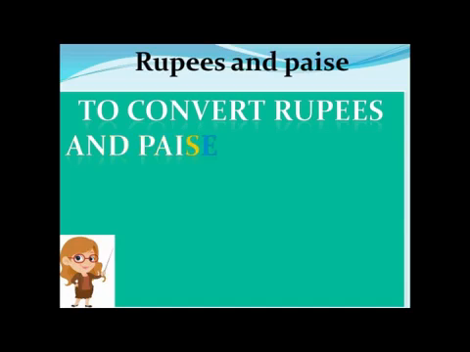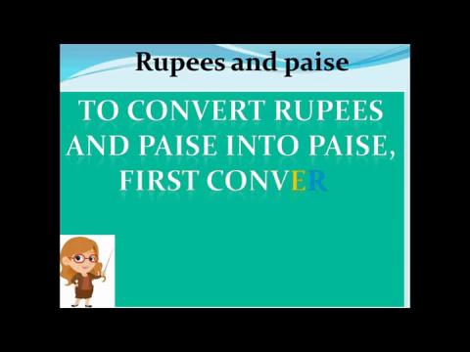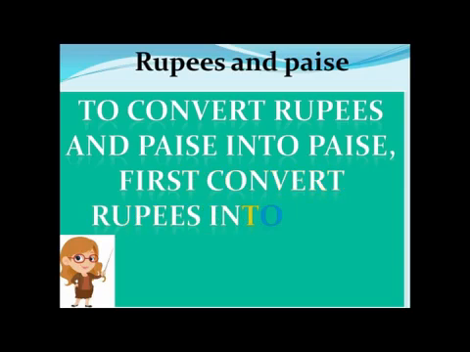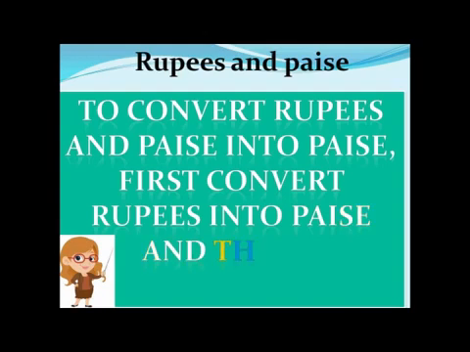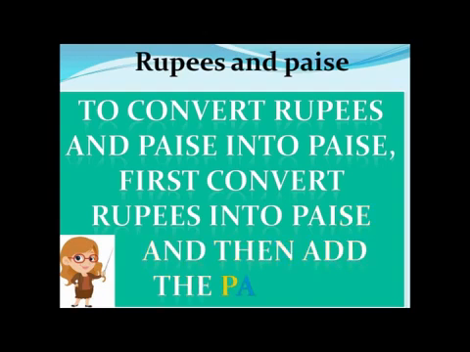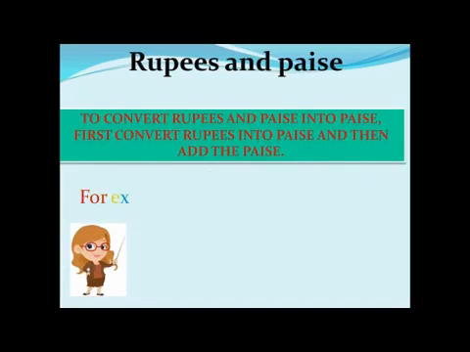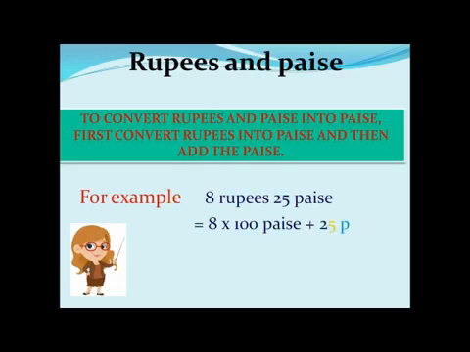To convert rupees and pies again into pies now, first of all we will convert rupees into pies and then we will add the pies to it. Now let us do some examples. For example, we have 8 rupees and 25 pies. So how will we convert 8 rupees? We will multiply it with 100 pies and we will add 25 pies to it and we will get 825 pies.